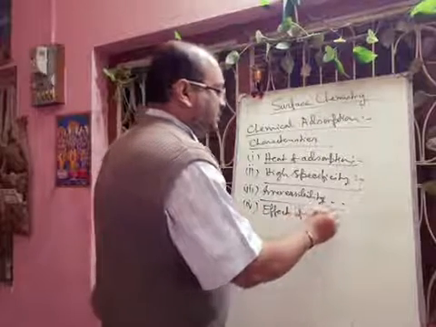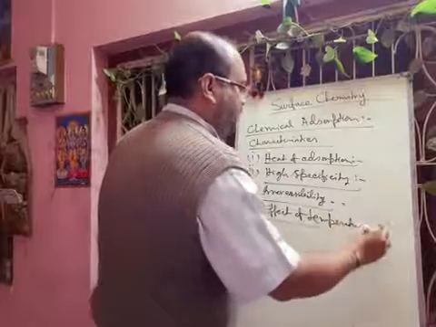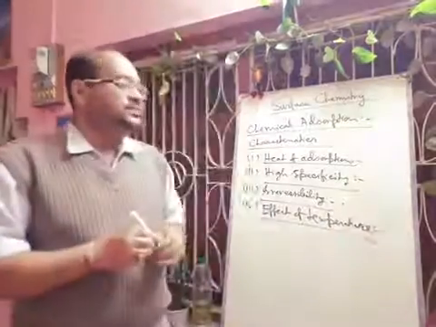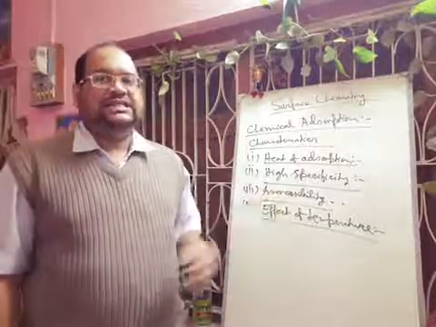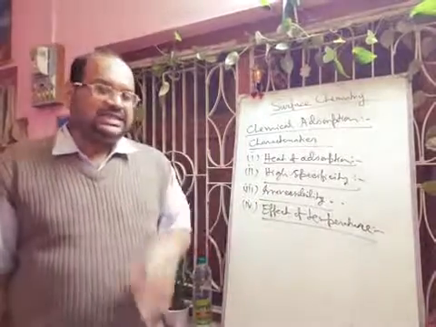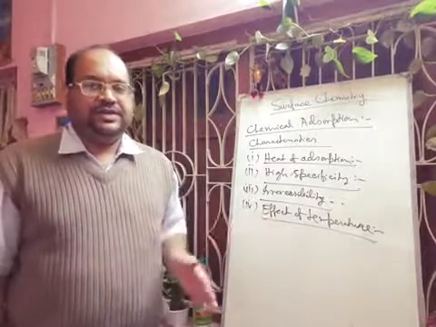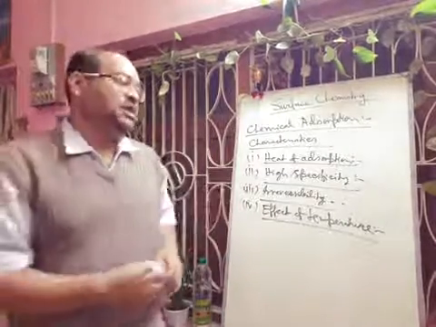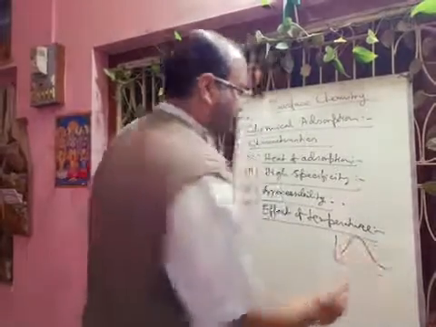Effect of temperature. Chemi-adsorption first increases with increase in temperature because activation energy is required for chemical reaction, up to a certain limit, and then it decreases regularly. If we plot a graph, then we will get it like this.